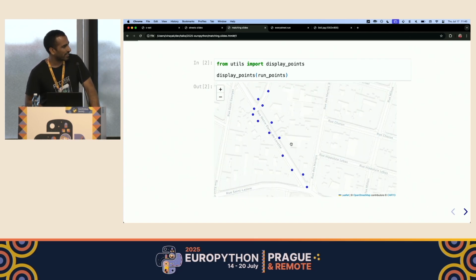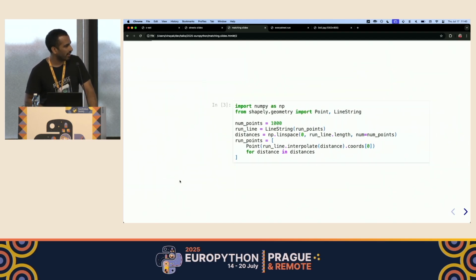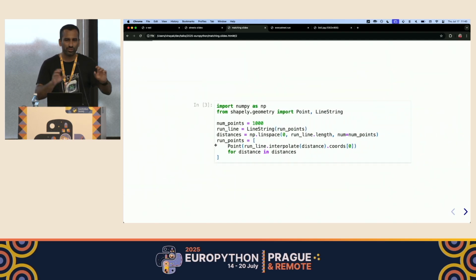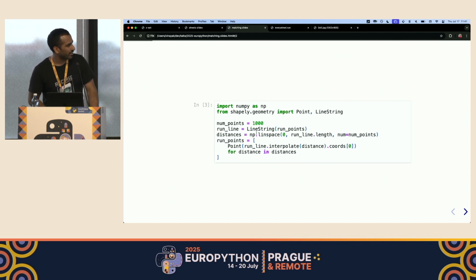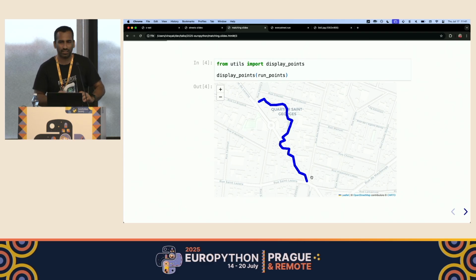But the initial GPX track that we get from a run is going to be very noisy. So the first thing we need to do before map matching is adding a bunch of points to increase the resolution of our run. To do that, we can insert 1,000 points along this geometry that we found and use the .interpolate function to add these points at a uniform distance. After we run that, you can see that we have a more uniform run. It's going to be easier to map match because it's more uniform.